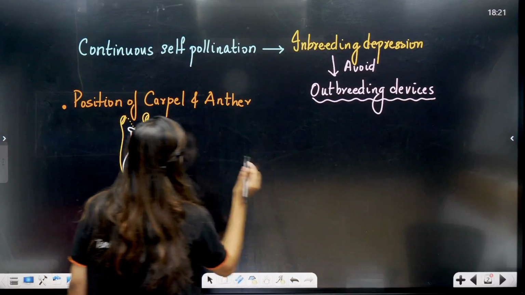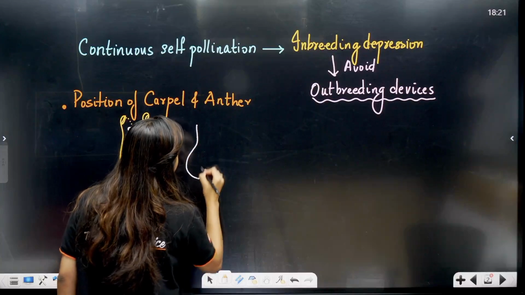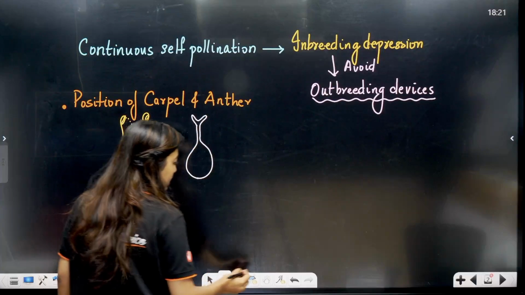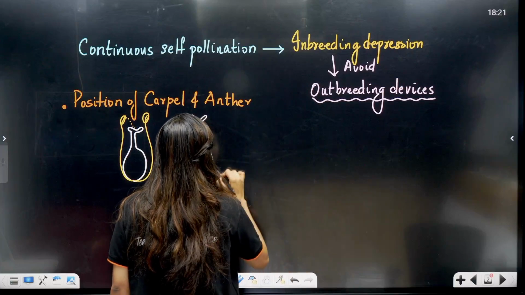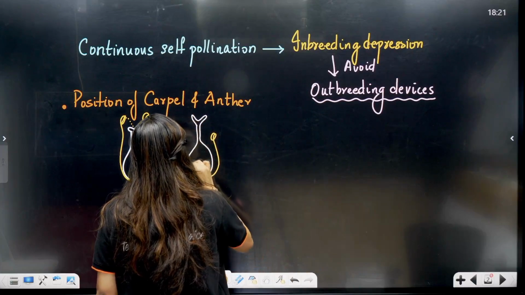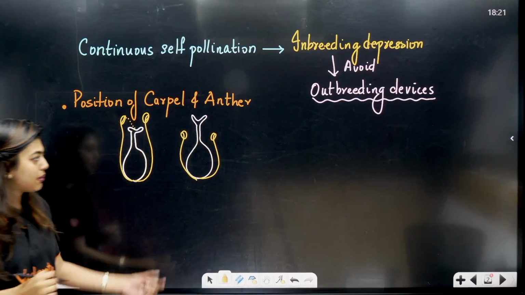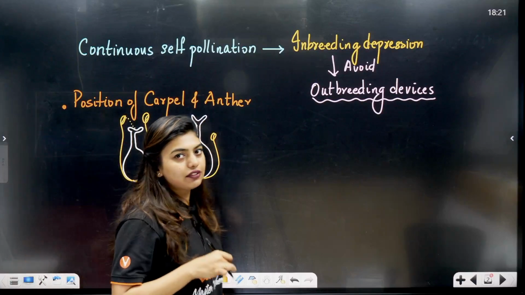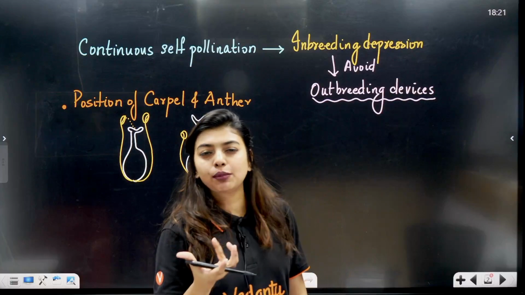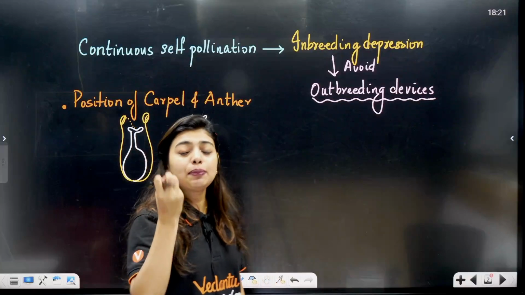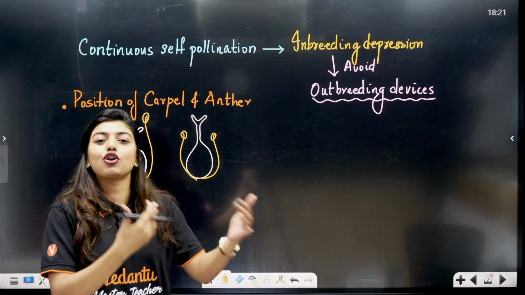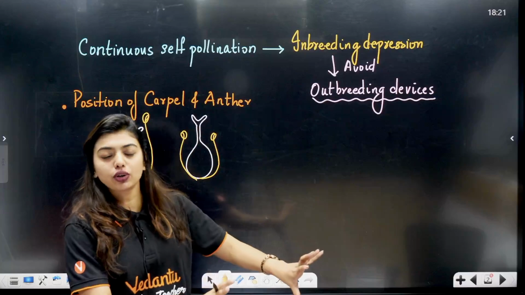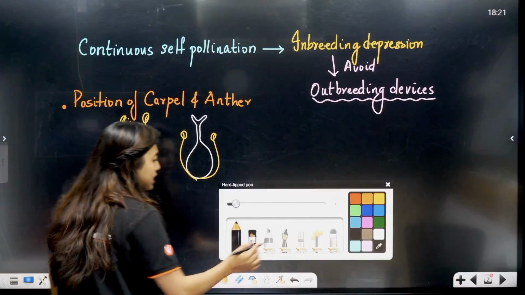The plant was like, I'm fed up of this, so let's do something: I will change the size or the position. The plant has decided to reduce the size of the anther or increase the size of the stigma, style and ovary. Now you can imagine that the pollen has to go against gravity, which is not going to be possible. So by changing the position of the anther and the carpel, the plant forces cross-pollination, or geitonogamy, to happen, but avoids autogamy as much as possible. So this is the first step.